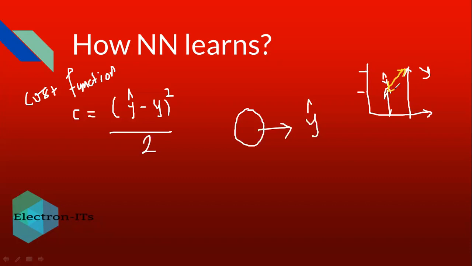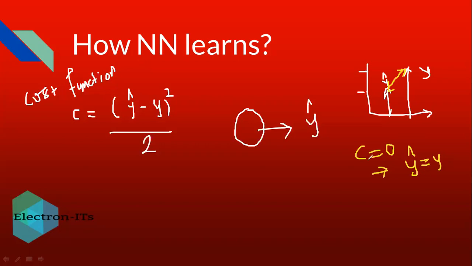So this difference you have to reduce. When this difference is 0, that means y is equal to y dash. So when c is equal to 0, the cost function is 0. In that case, your y dash becomes y. That means you are predicting the things correctly.